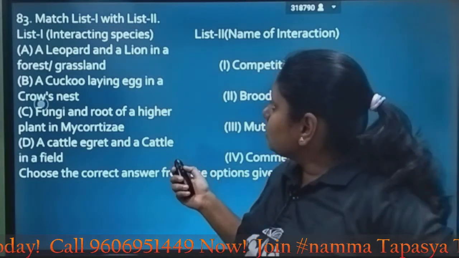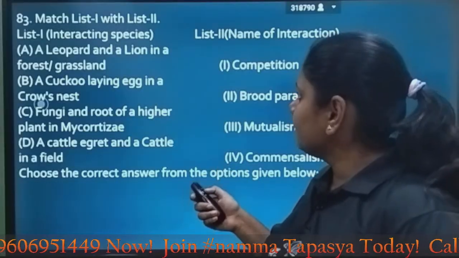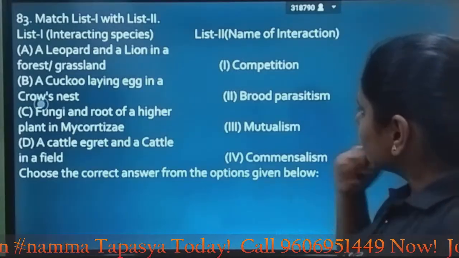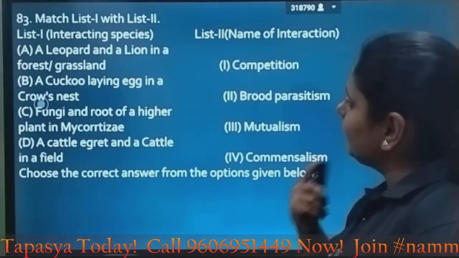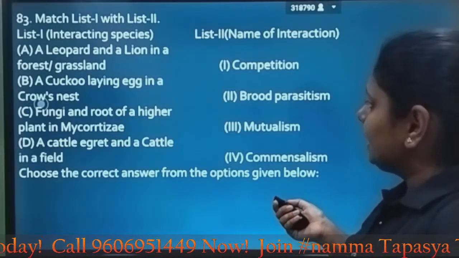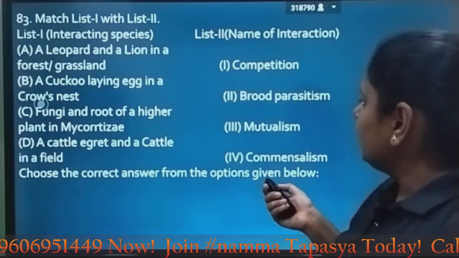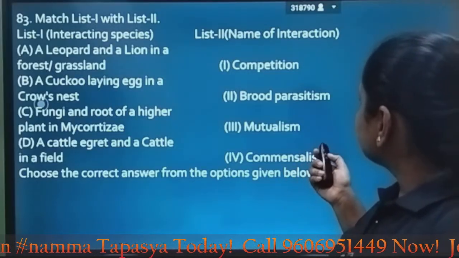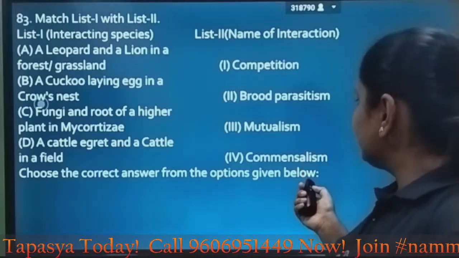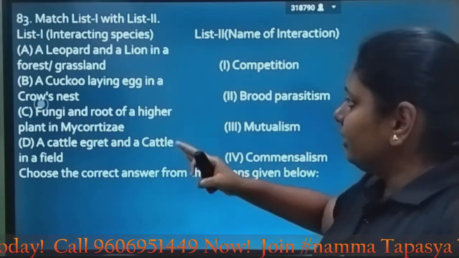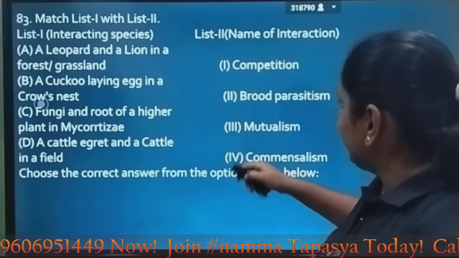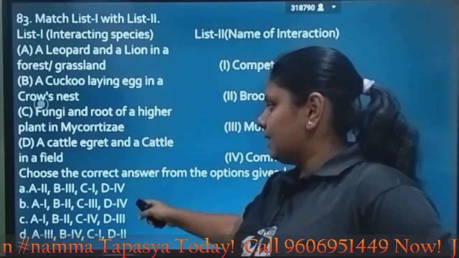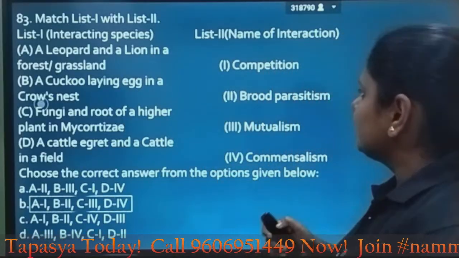Okay, again match list 1 with list 2. You have to match the following. A leopard and a lion in a forest grassland, a cuckoo laying egg in a crow's nest, fungi and root of a higher plant in mycorrhizae, a cattle egret and a cattle in a field. So here you have the options: competition, brood parasitism, mutualism and commensalism. What we feel is they are matched correctly, A1, B2, C3 and D4. Let's look at the options. Yes, one of the options has it and it is option B. So option B is the correct answer.